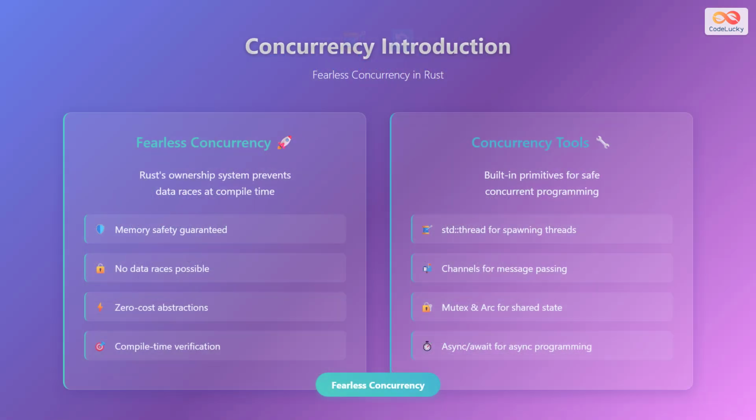Concurrency is where Rust truly shines, earning its reputation for fearless concurrency. Traditional concurrent programming is fraught with dangers like data races, deadlocks, and unpredictable behavior. Rust's ownership system extends naturally to concurrent programming, providing compile-time guarantees that prevent data races entirely. The language provides several built-in tools for safe concurrent programming.